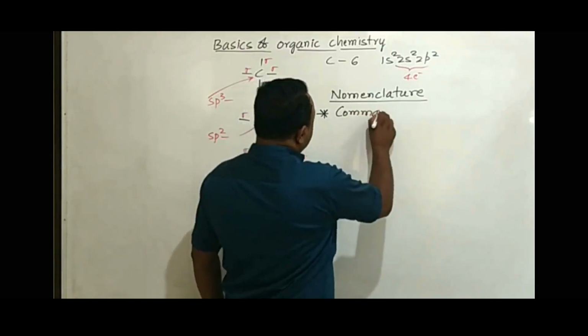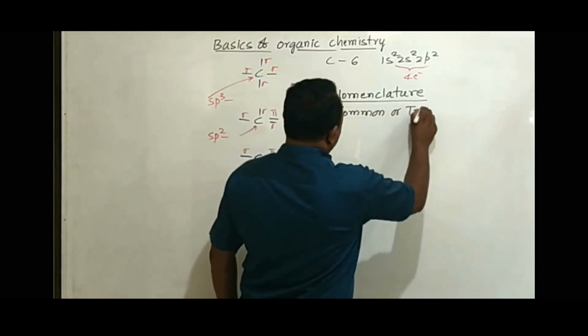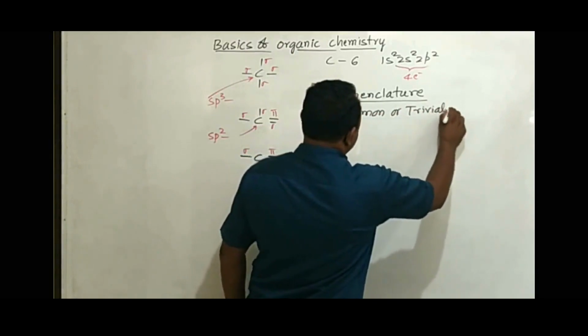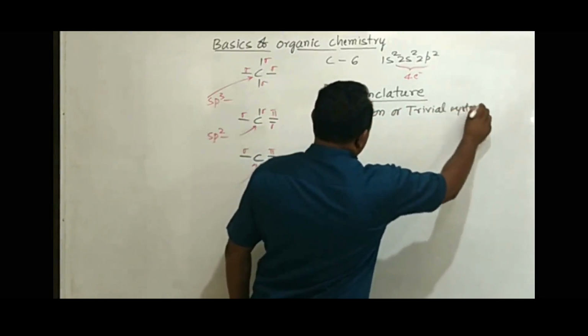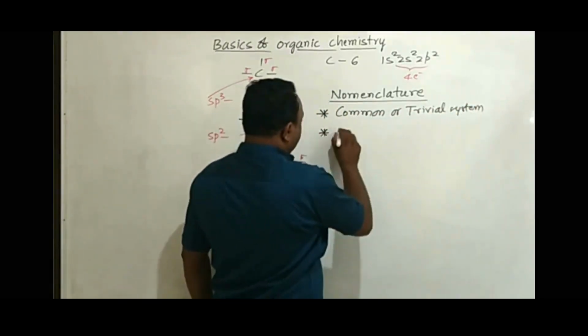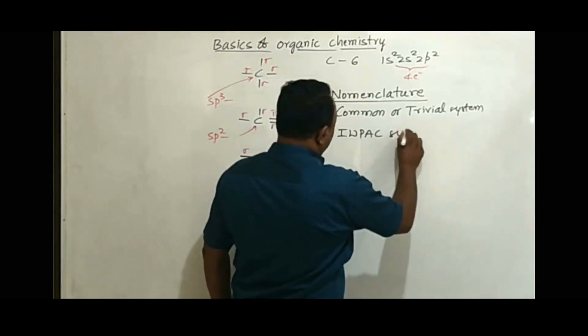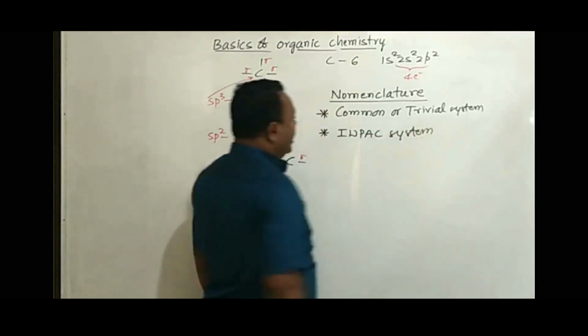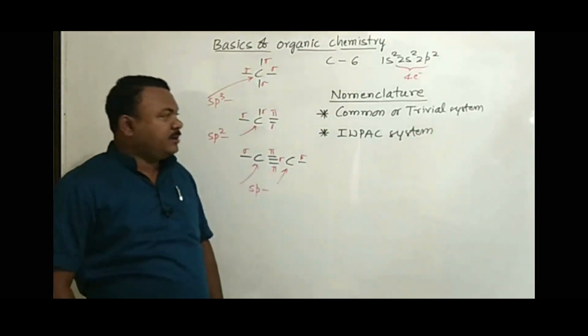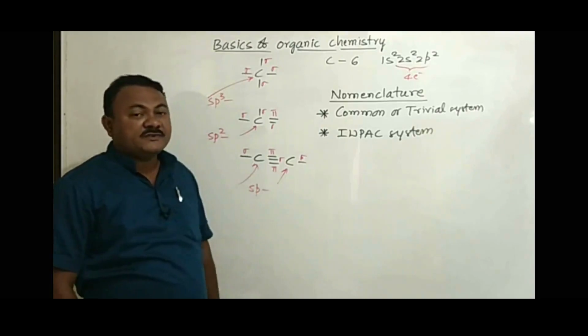One is called common, or also called the trivial system. And another one is called the IUPAC system.